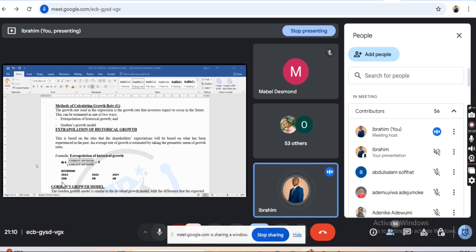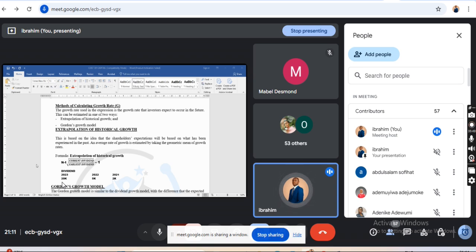The earliest dividend is the years you are looking at, right? So the earliest dividend is what? It is 2021, which is what? 2 kobo, right? So this divided by this minus 2, the n is the number of years, the n minus 1.